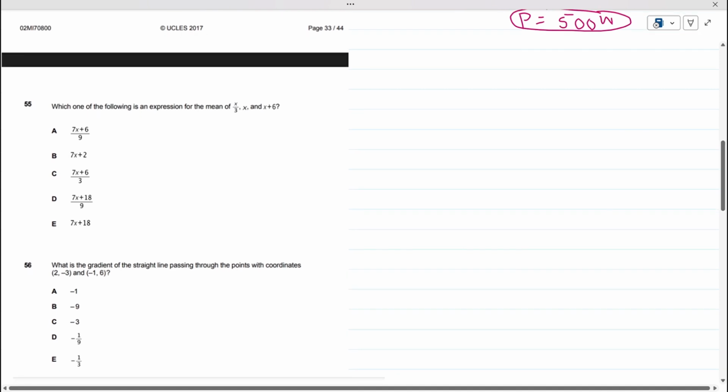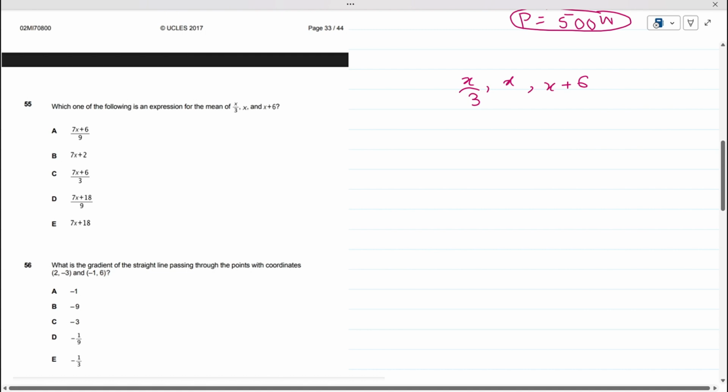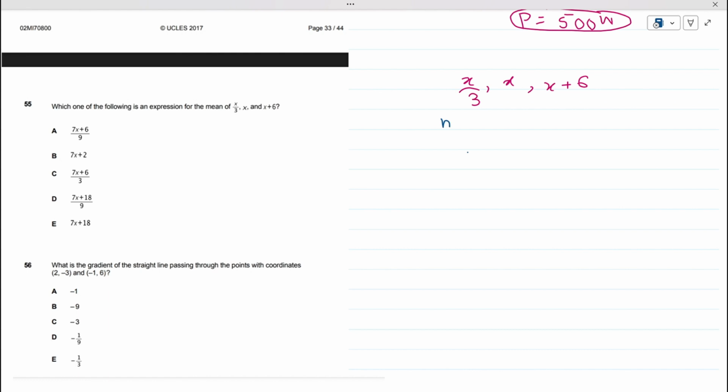Okay, now our 55th question. Which one of the following is an expression of the mean? We are supposed to find the mean here. Three values are given to us: x by 3, x, plus 6. We are supposed to find the mean.